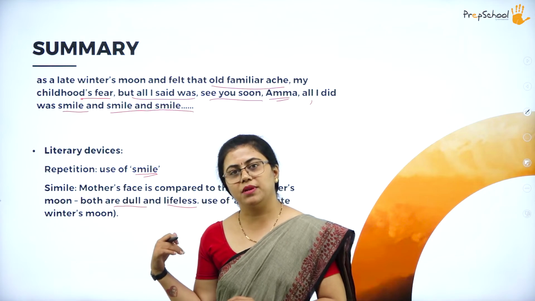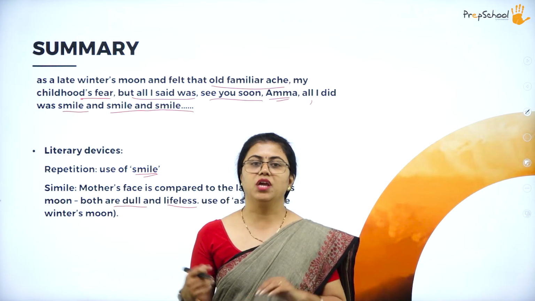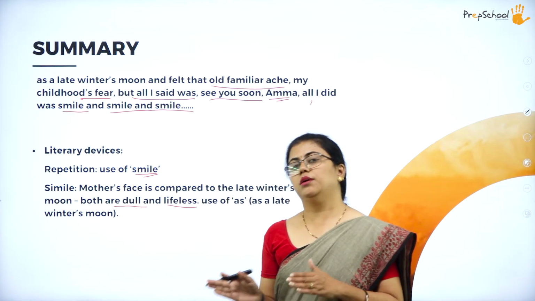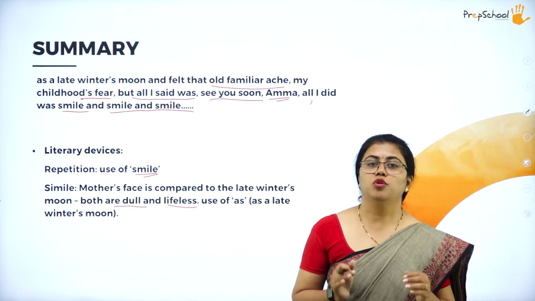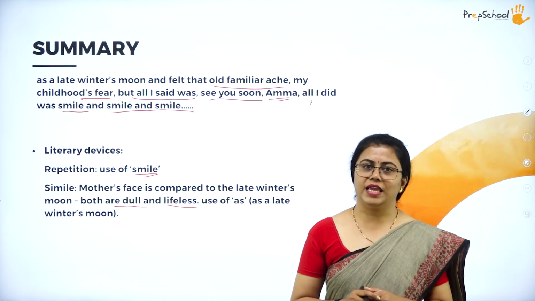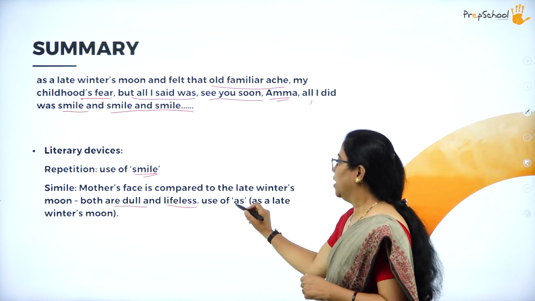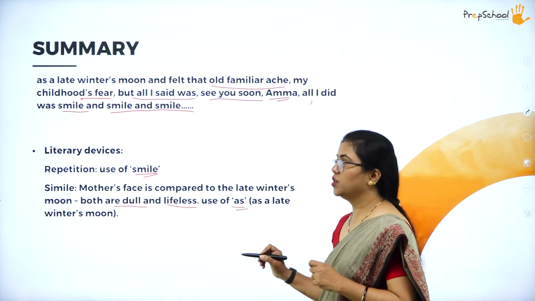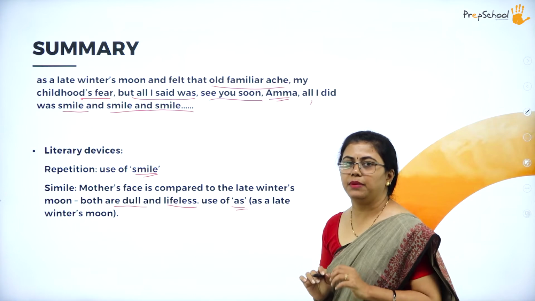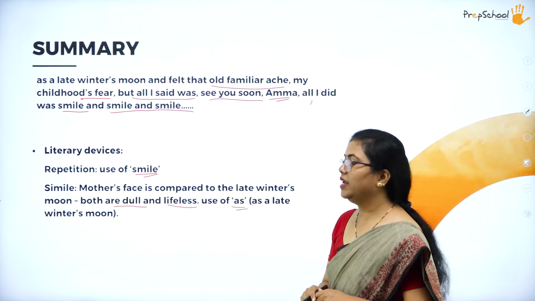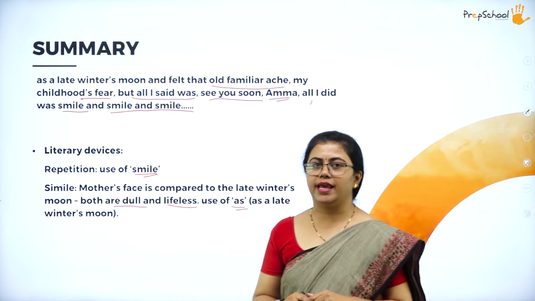Similarly, the poetess's mother, who looks very dull and lifeless, is compared to it. As is used, so it is a simile. So there are two literary devices in these three lines.